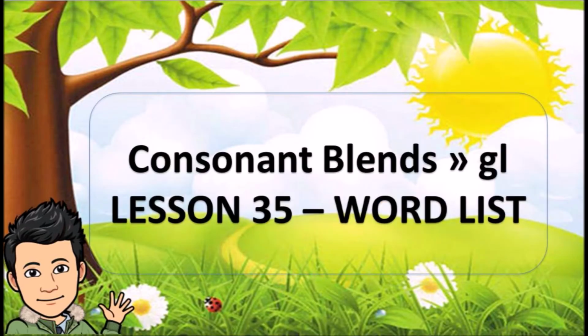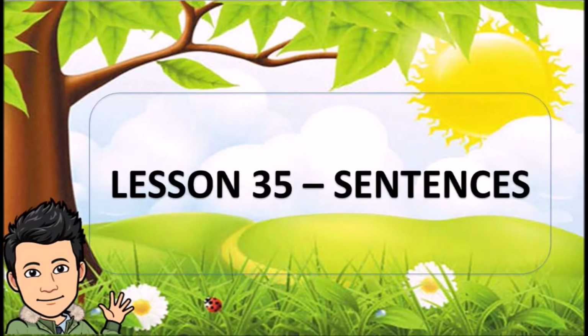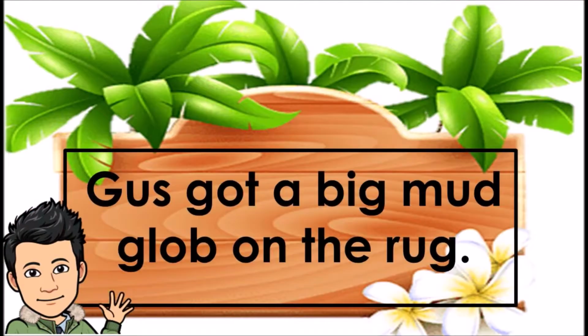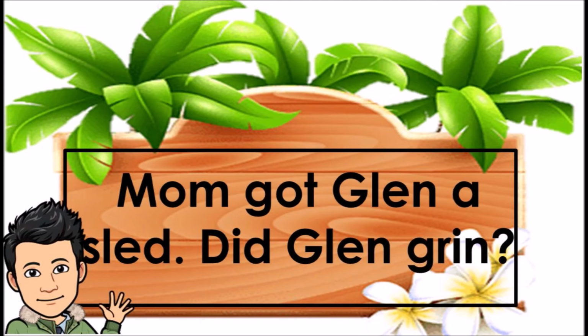Consonant blends GL. Lesson 35, word list. Glad, Glen, glib, glob, glum, glut. Lesson 35, sentences. Gus got a big mud glob on the rug. A hut sat in a glen in the fog. Mom got Glen a sled.